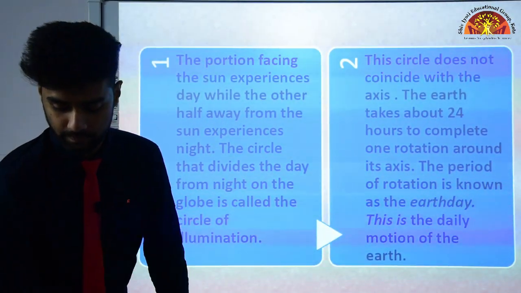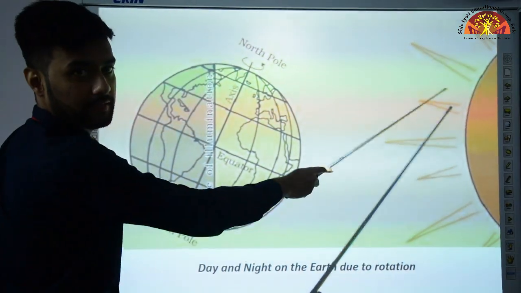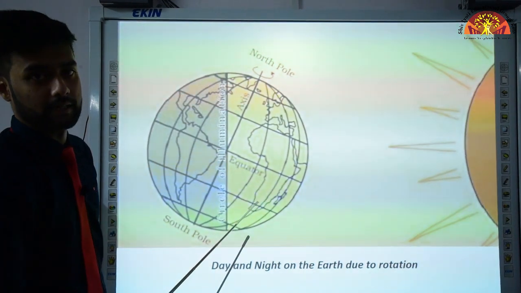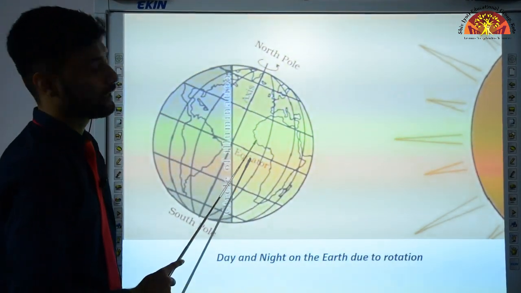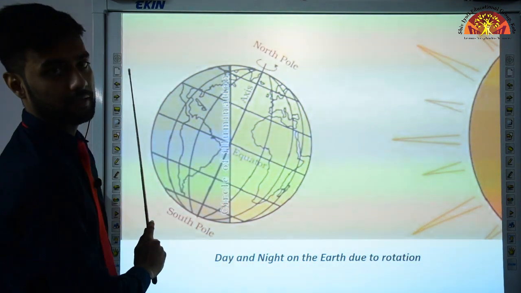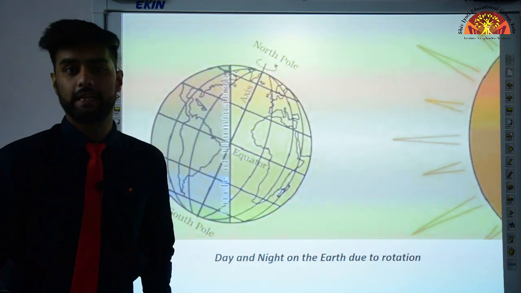Let me show you. As you can see in this diagram, this is our sun. The sunlight is falling on this side of the earth. So this side of the earth will experience day, while the other side which is facing away from the sun will experience night. You can find this diagram in your book on page number 18 only.